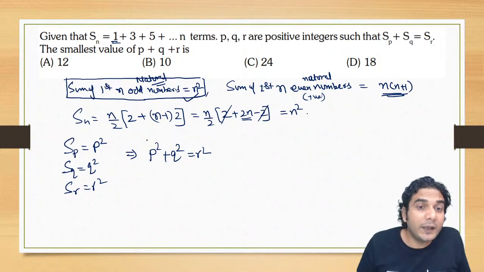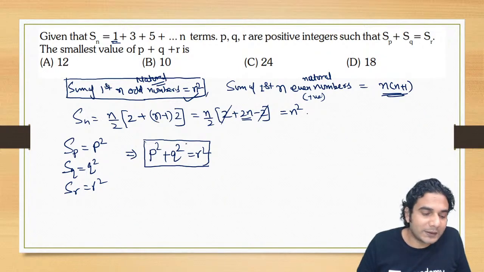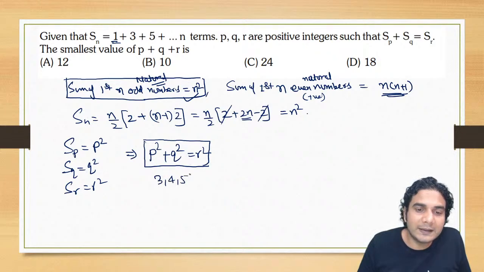Okay. Now we need to find the smallest value. So p, q and r are natural numbers, right? Positive integers. So what are the smallest numbers which satisfy the Pythagorean identity? That means the smallest Pythagorean triplet. You all know that 3, 4 and 5 is the smallest Pythagorean triplet, right?